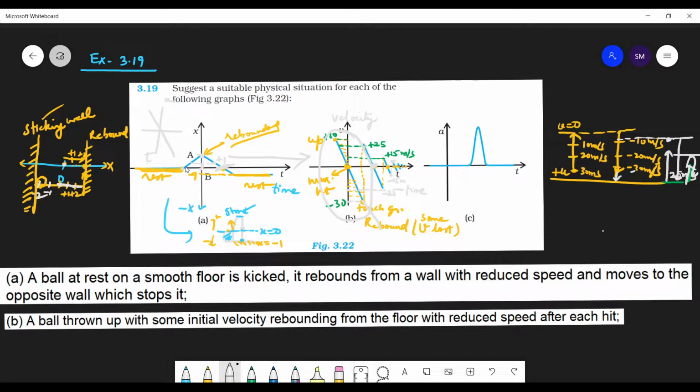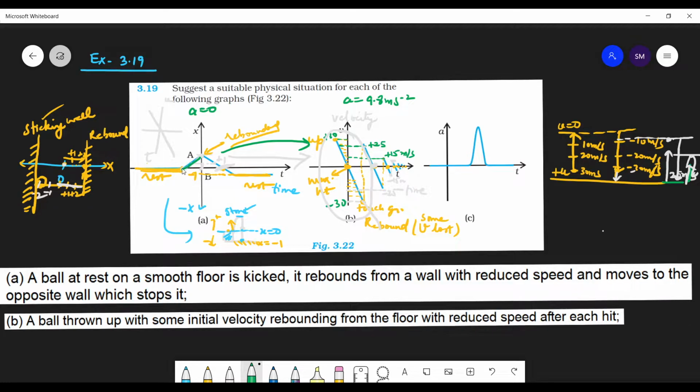See, in the x-t graph, slope tells you the velocity. So here the velocity is positive, but it's a constant slope, students. That's also a problem. So here you cannot take this example as this example. Why? Because here the slope is constant. It means velocity is constant, but here velocity is not constant. Here acceleration is not equal to 0. Acceleration is equal to 9.8 meter per second square. But here in this case acceleration is 0.